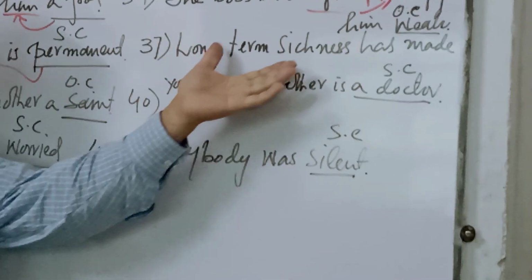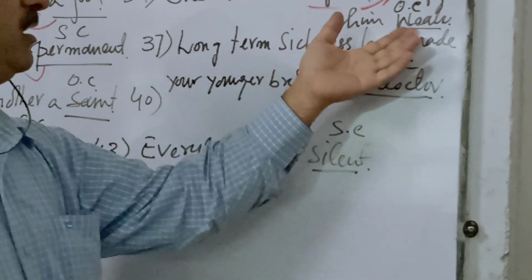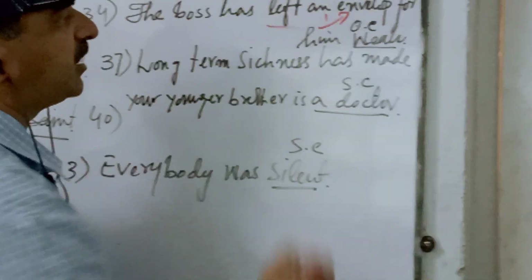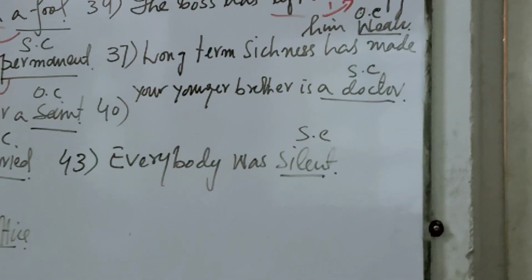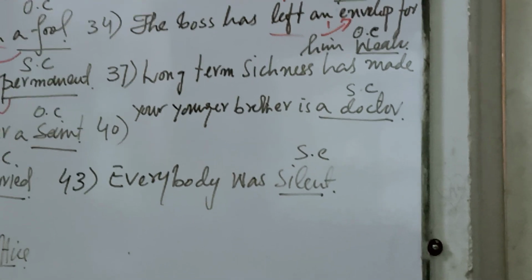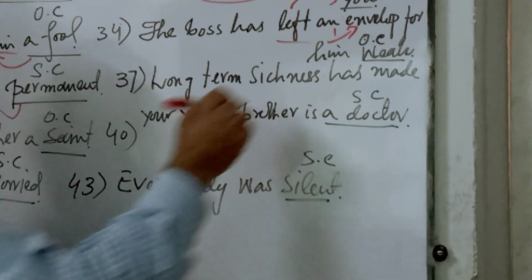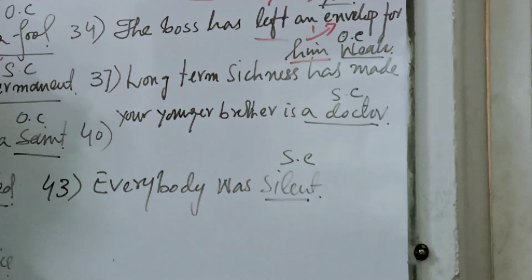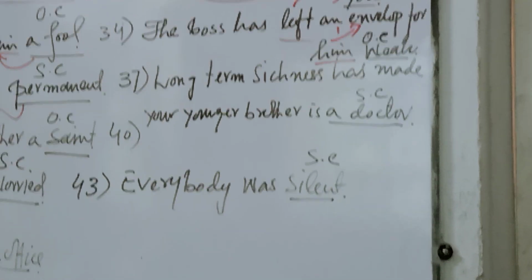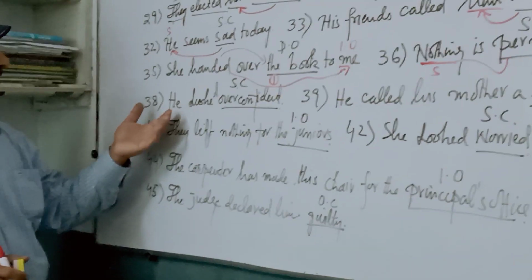Next one, 37: Long-term sickness has made him weak. What is weak? Weak is an object complement. Why is it an object complement? Which object is it completing? Him. It is completing the object him, that's the reason it is an object complement. Clear? Next one, 38.